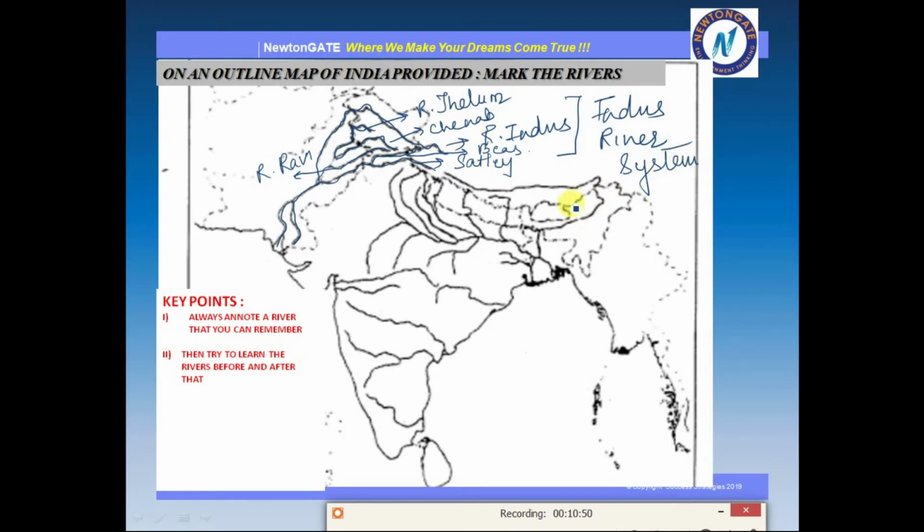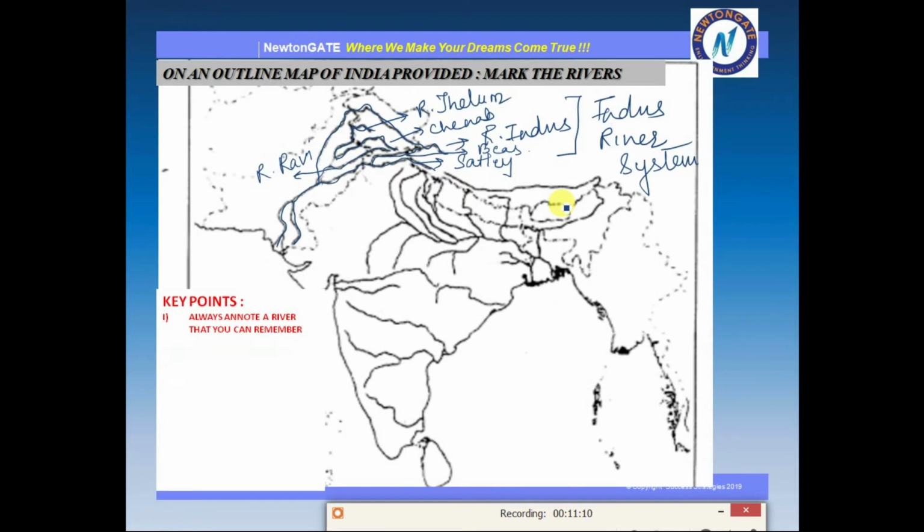Okay, so we are done with the northern part. The northern part only has the Indus river system and the Ganga river system. So by following the class that I have shown, this map marking, you can also practice at home and tell me how effective it was.